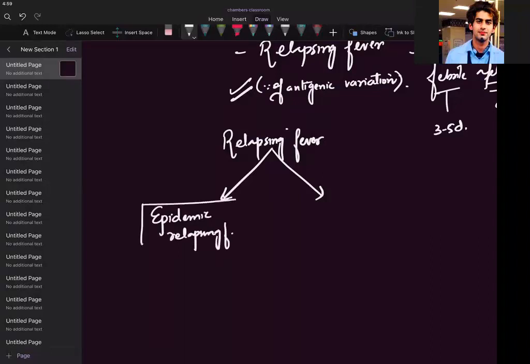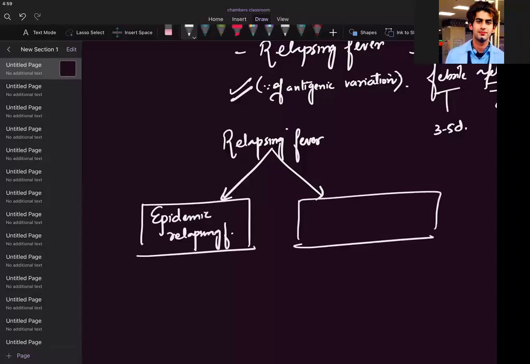Another is endemic relapsing fever. Who causes epidemic relapsing fever? B. recurrentis. Who causes endemic relapsing fever? Same, but the transmission is different.